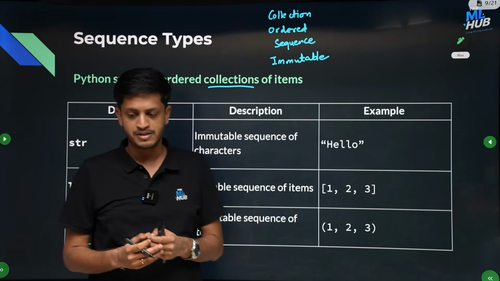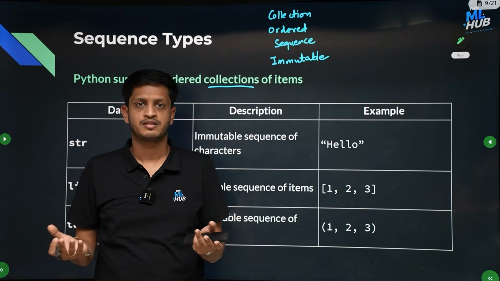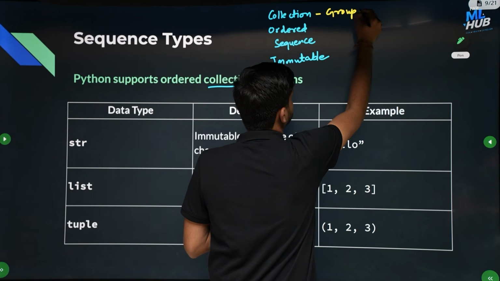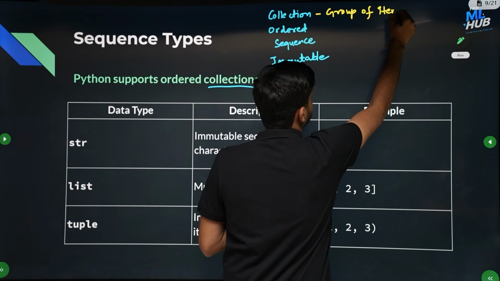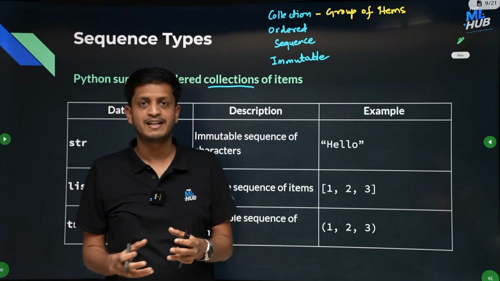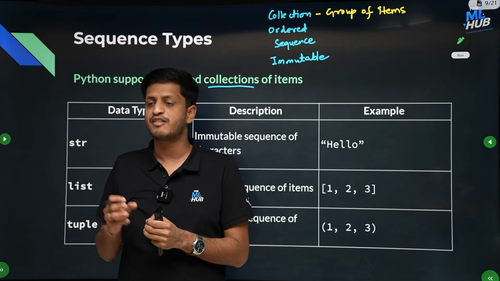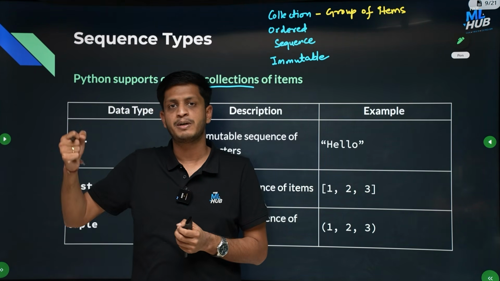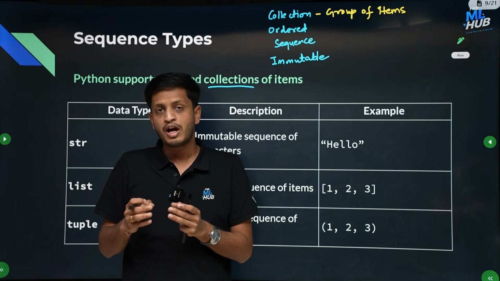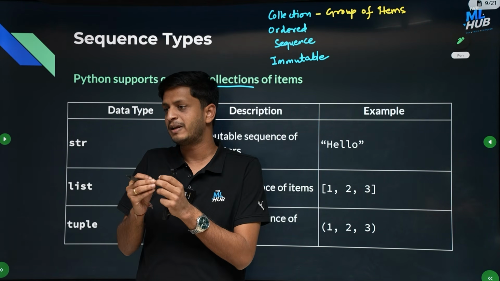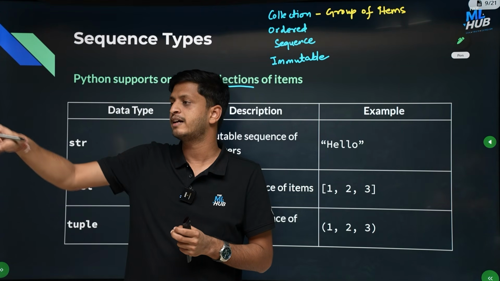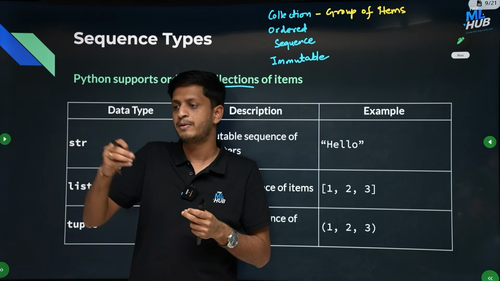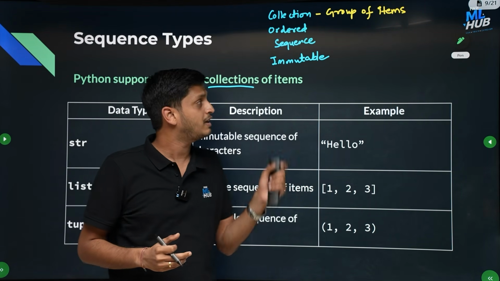So what is a collection of items? Any group of items is called a collection. This group of items can be anything, like you can arrange 5 people in a row, that will be a group of 5 people, or you can put 5 chocolates in a bag, that will be a group of 5 chocolates, right? Now if you have a particular ordering, for example 5 people are standing in a line, then you can say that this is the first guy, second guy, third guy, fourth guy, fifth guy, right? So if they have a particular ordering and you can say that this is the first element or second element or third element, like that, then it is called an ordered collection.